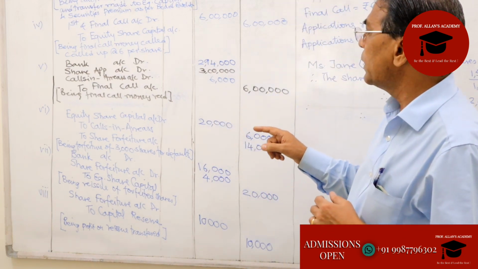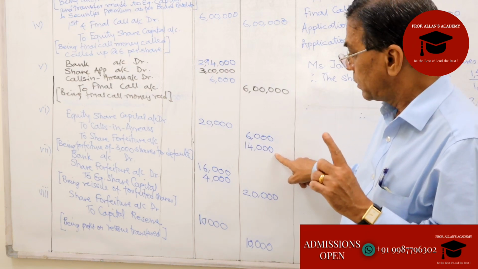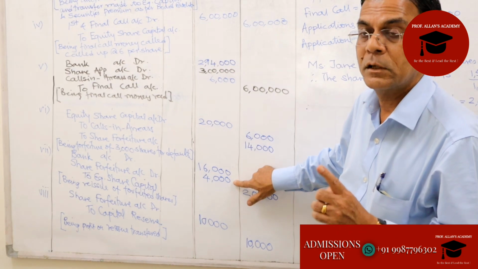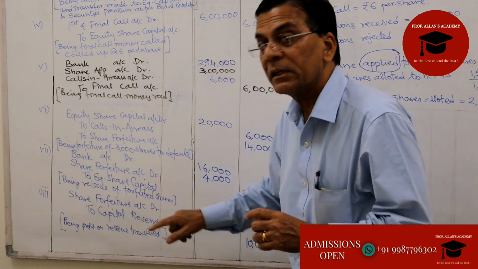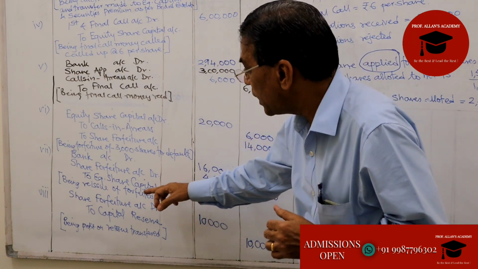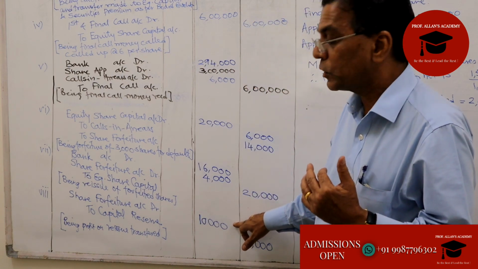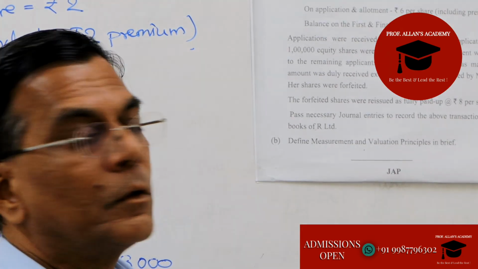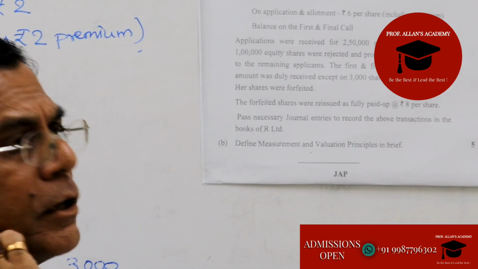Now, what is the amount that we received when we forfeited the shares in share forfeiture? 14,000. How much of it was utilized on the reissue of this forfeited shares? 4,000. Therefore, the balance, that is 10,000, remember, has to be transferred to the capital reserve account. Therefore, the entry is the balance of the share forfeiture, or the excess in the share forfeiture, is transferred to the capital reserve account. We now move on to question 6b, and it's theoretical.